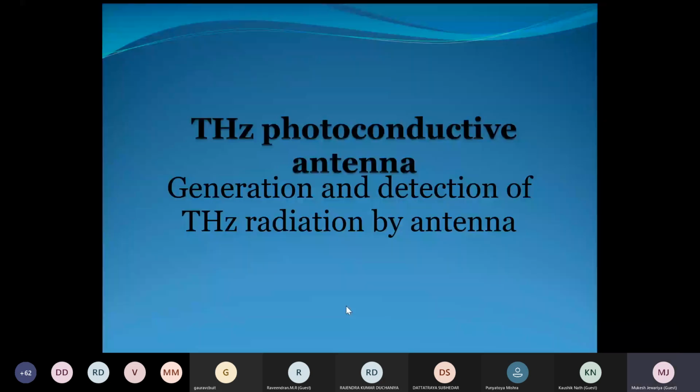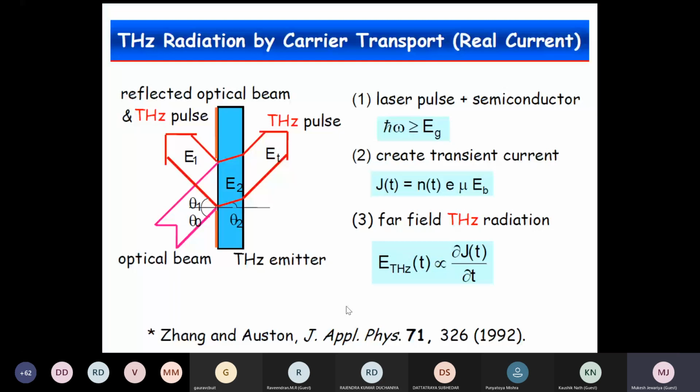So let's come to the photoconductive antenna. How to generate terahertz with a photoconductive antenna? Let's say that we have a sine optical pulse here. Some part is reflected, some part is transmitted. The laser photon energy, h nu, is equivalent to the band gap of the semiconductor, Eg. When you shine this laser pulse, it excites across the band gap, and you create a transient current. The derivative of this transient current gives terahertz.